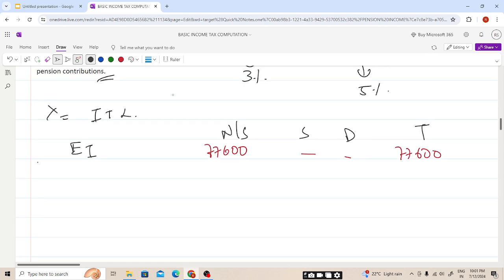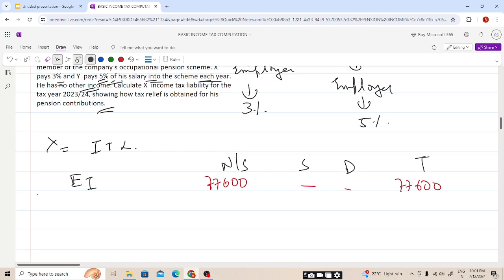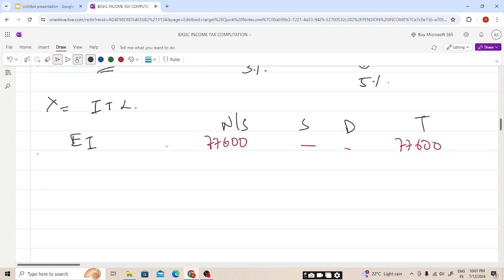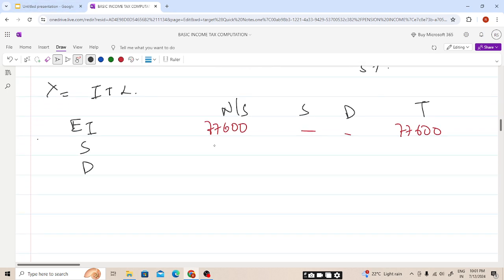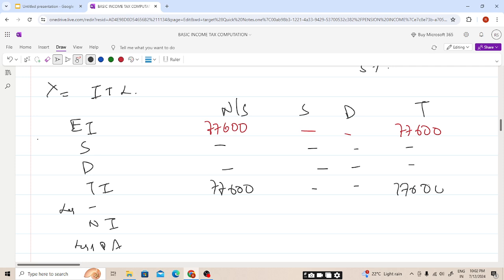And the contribution which is paid at 5% by the employer will be exempt under the employment income head. No saving, no dividend income. Total income, no relief, net income, less PA: 77,600, students. No relief, so net income and total income will be the same.